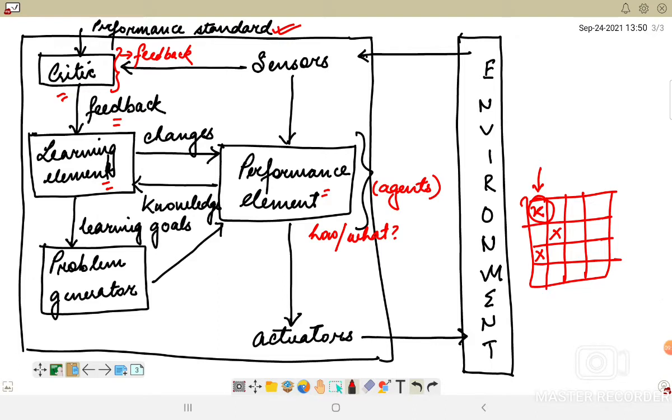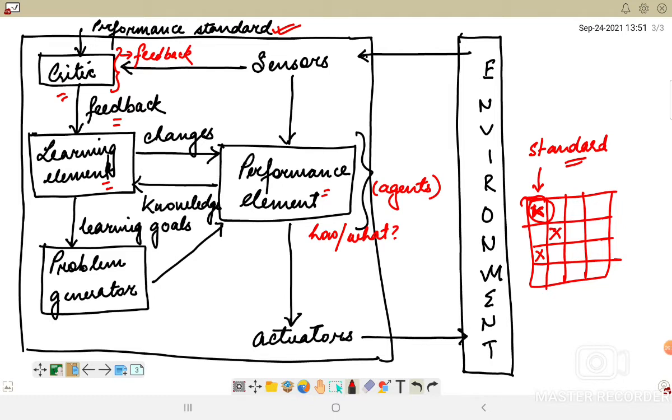But though it is there, it also has to check other factors. How will the critic understand that the agent is now winning the game? Definitely it has to have a certain standard, that if so many steps are taken in order to checkmate the king, that means the agent is doing fine, and that particular agent is winning the game.